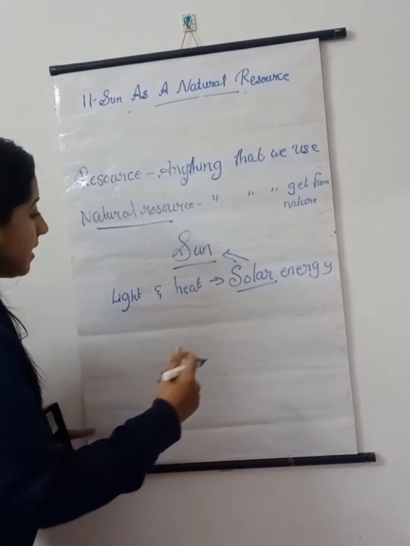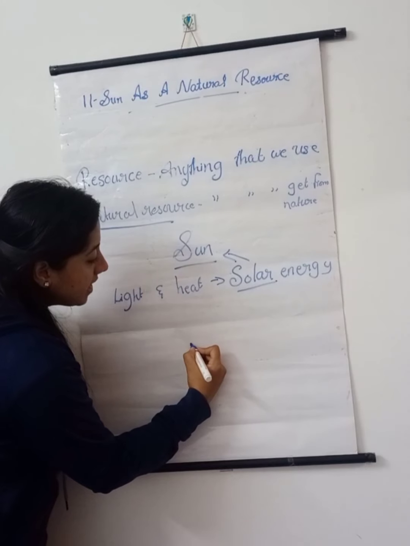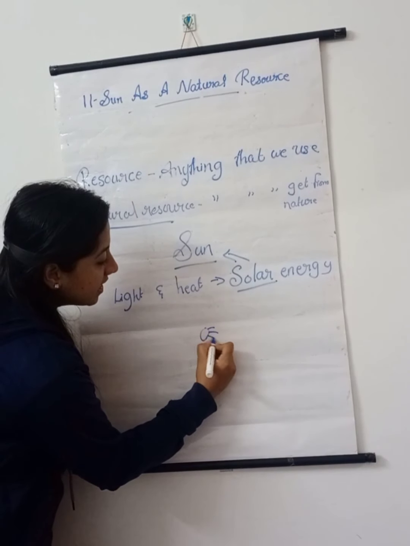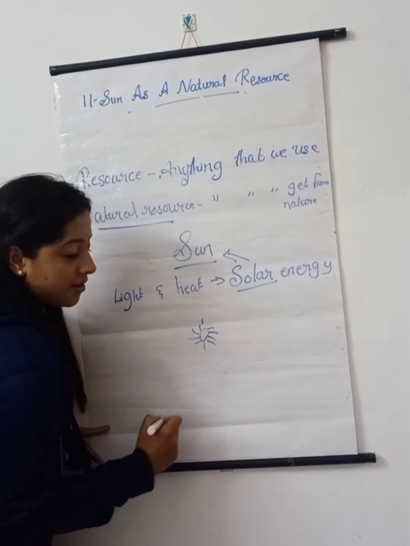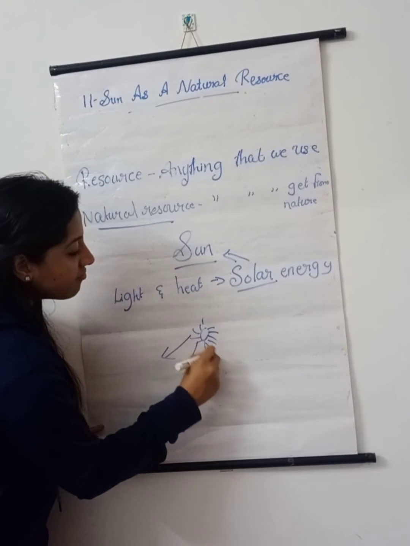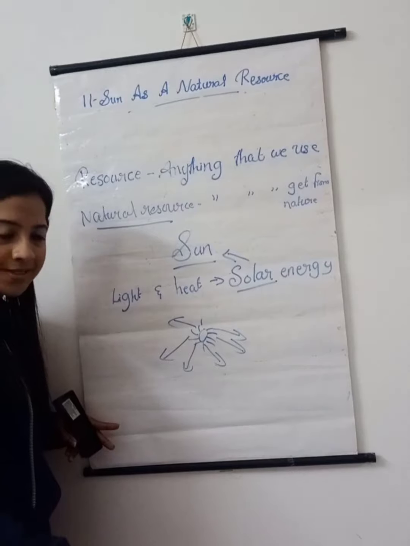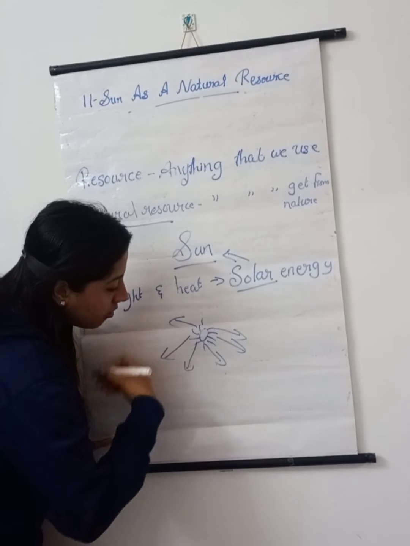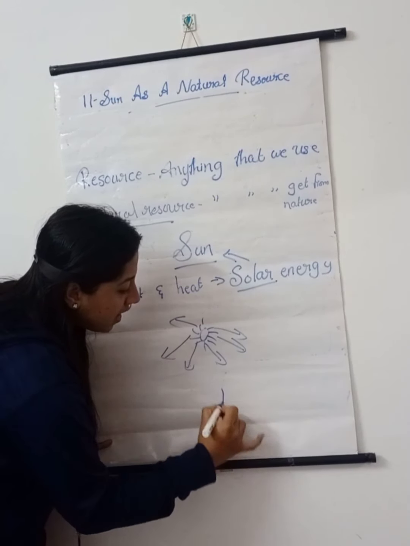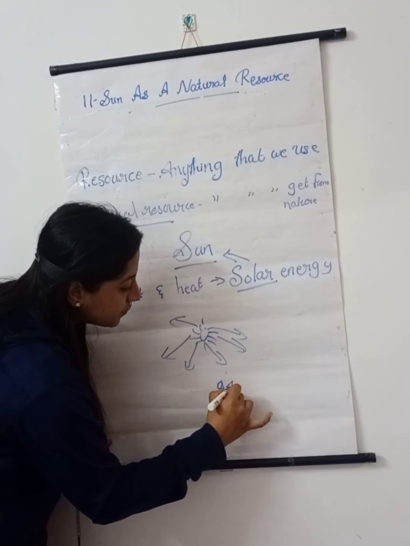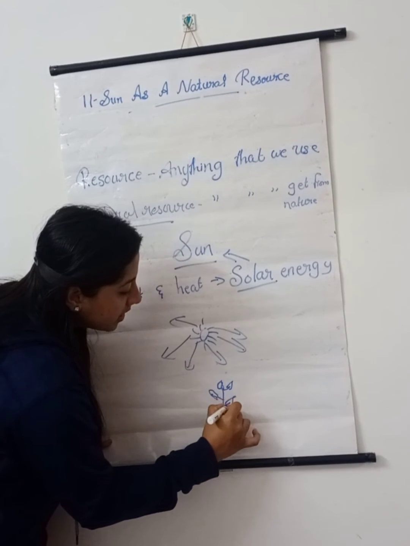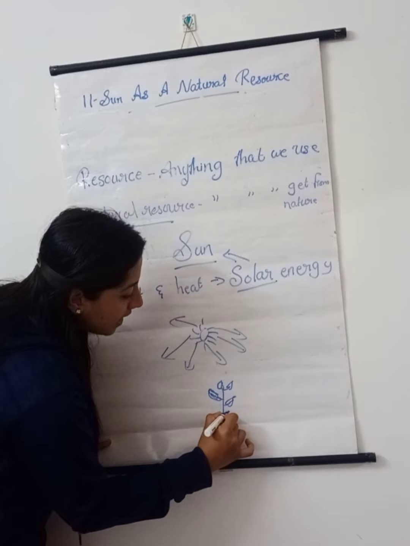Then we can see the sun. So this is the sun. From the sun, the sunlight is falling to almost all parts of the world, and it is falling on everything. So here we are considering a plant. So it is falling on the plant.